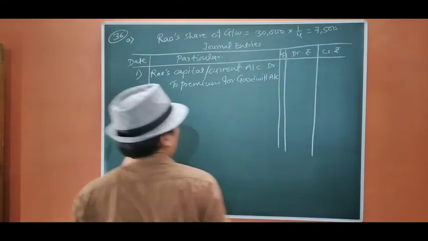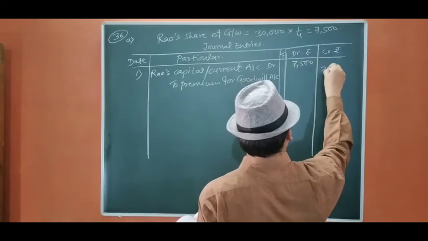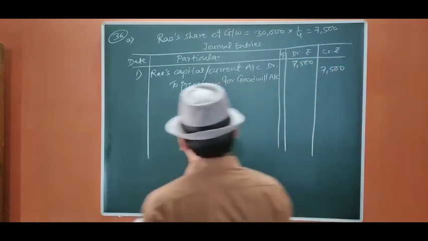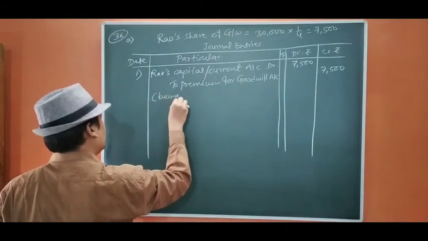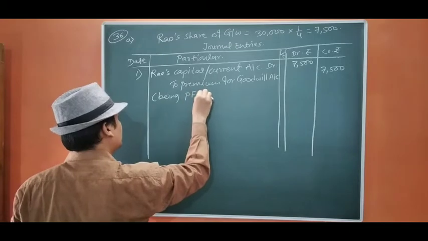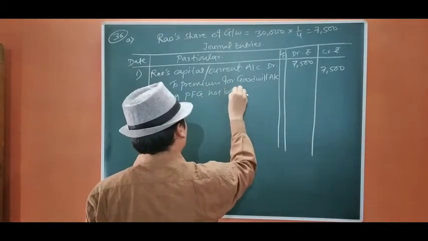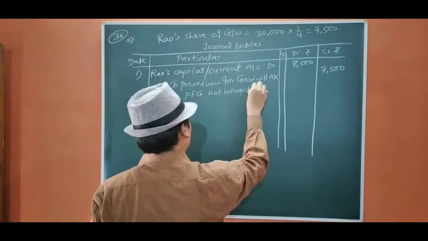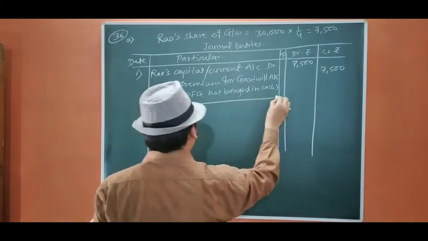Okay, the amount is 7,500, being PFG now not brought in cash.